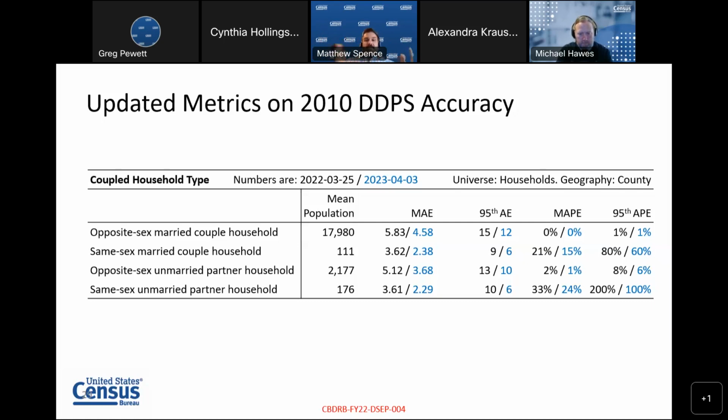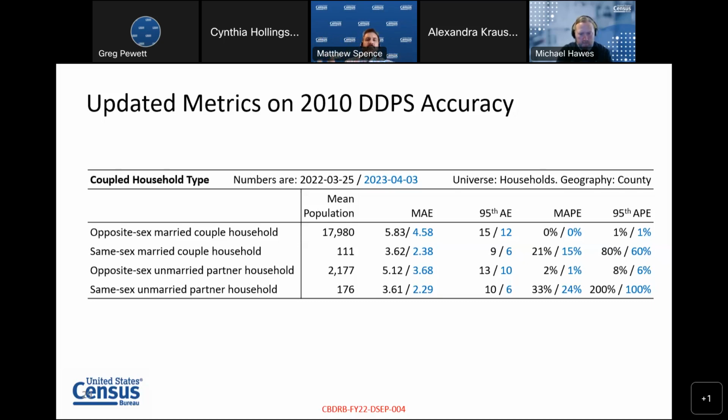But our point is that we are still very, very close. That 2.38, 2.29, rounds to 2. So on average, we're within 2 households, either plus 2 or minus 2, of the published 2010 numbers for these characteristics. So we were very happy to see that improvement for this coupled household type.